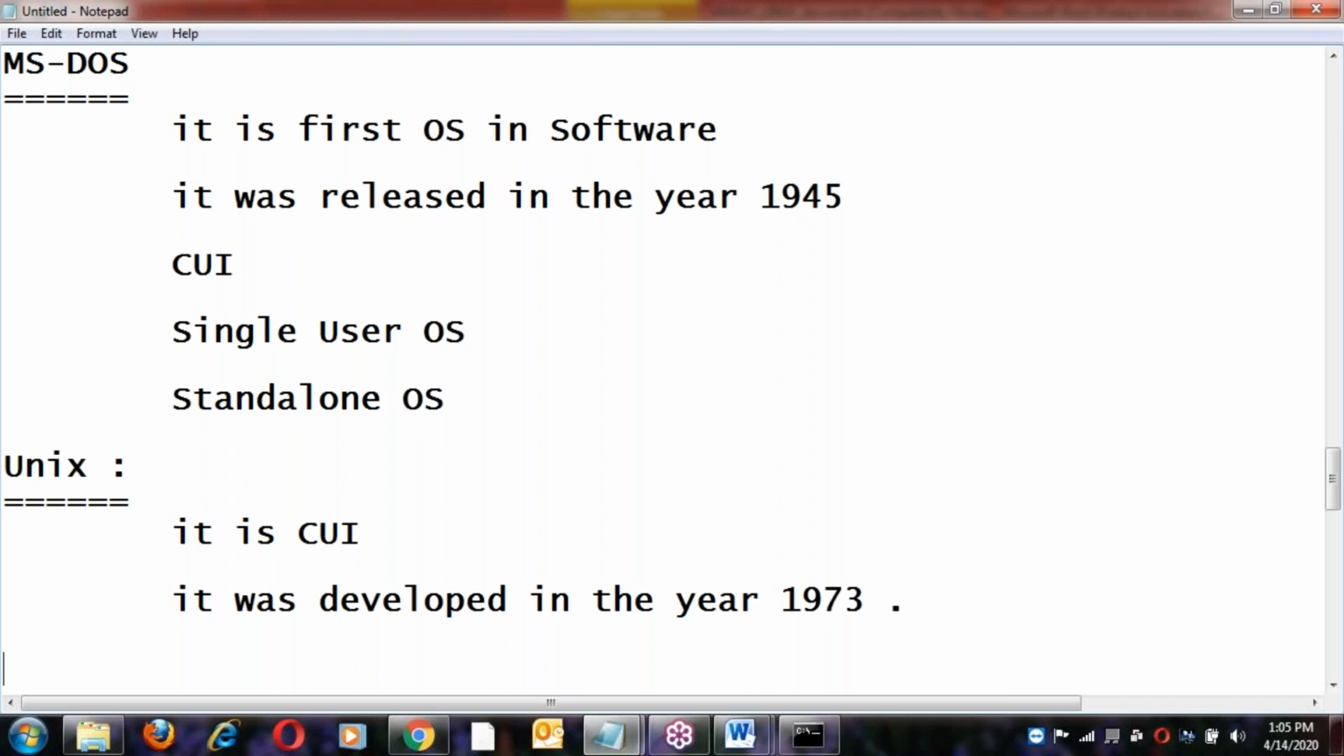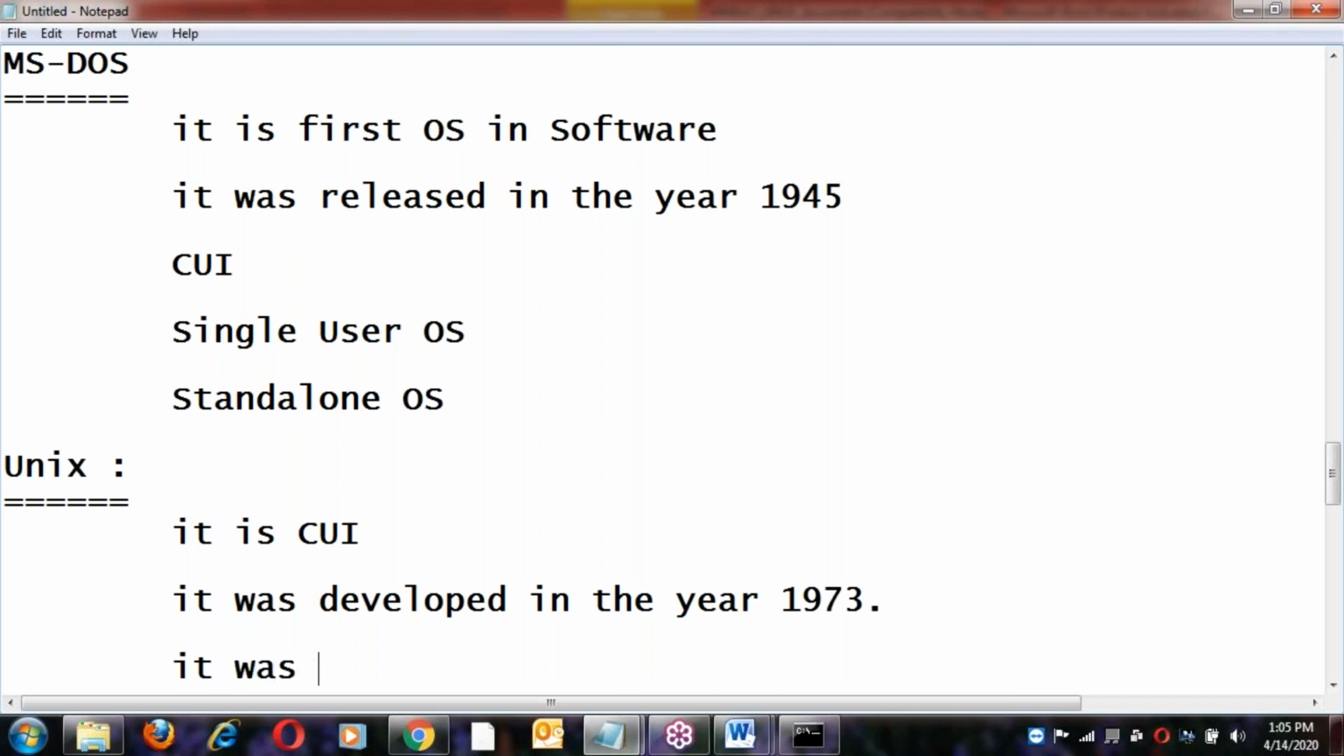47 years. Still it's a character interface, no change with the Unix base. For almost 50 years, it's still a character interface. So this Unix,